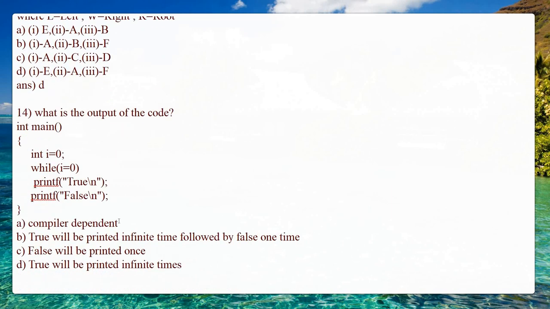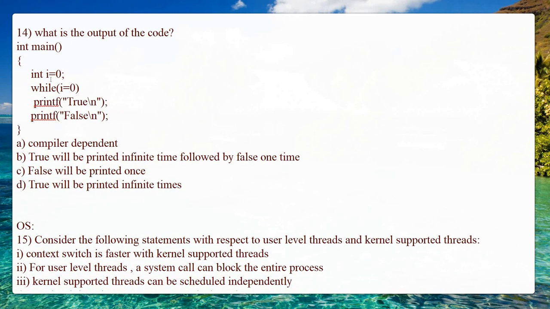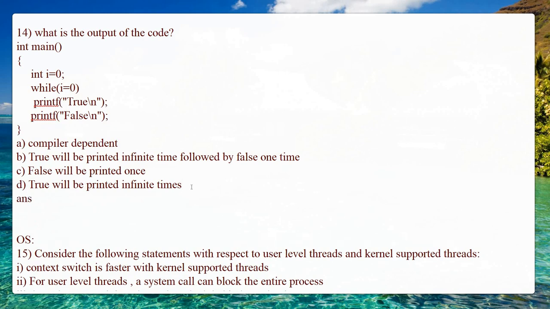The next one is, what is the output of the code? The 14th question: int i is 0, while (i = 0), while of 0 is nothing but false. So printf true is not printed, whereas it will print the else part. While of 0 is nothing but while of false, so it prints false. So you can say false will be printed once. So answer is option C.